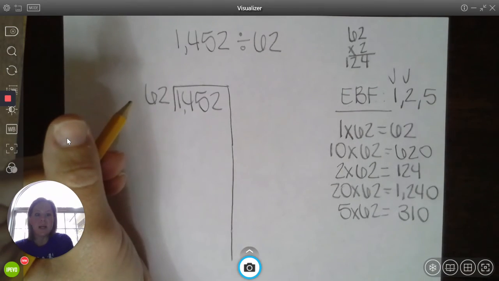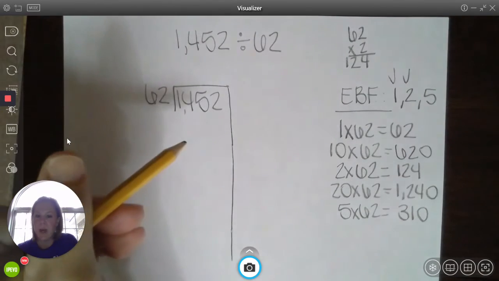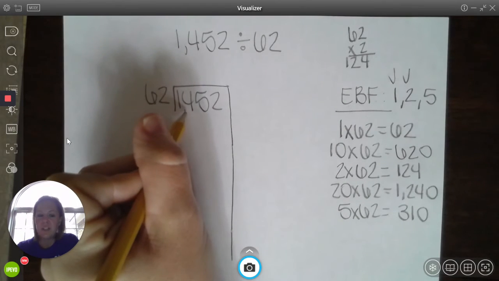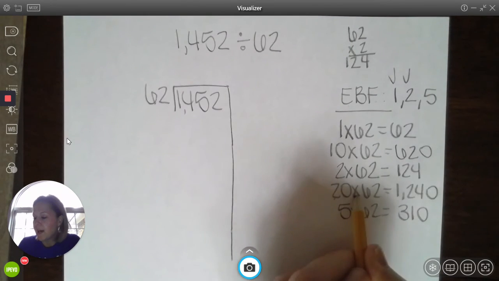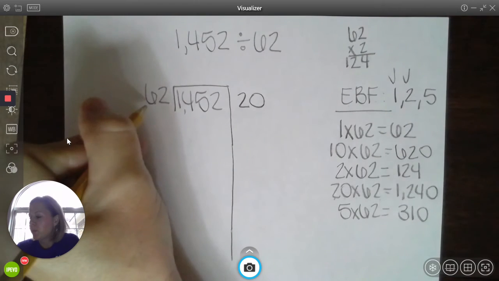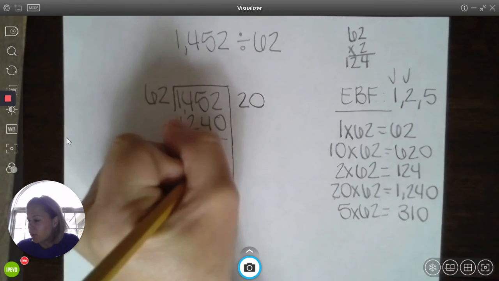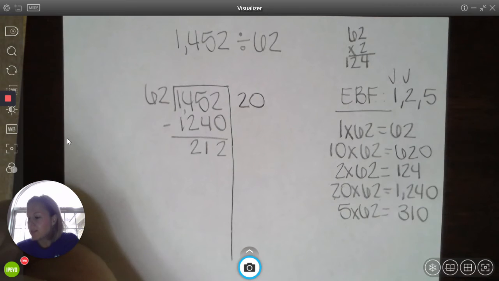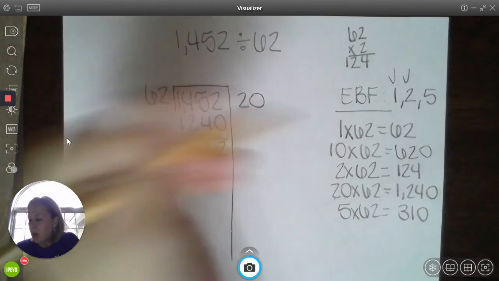So once all of that work is done, and this is the bulk of the work, then I can start using my facts to divide out. Of course, my goal is to get to 1,452 as fast as I can, and that gives me right here 20 groups of 62. So I put my partial quotients over here. 20 groups of 62 gives me 1,240 that I can go ahead and take out. And this is where it becomes a little bit like standard algorithm-ish. Now my goal is to get to 212. I have 212 remaining. So that would be a group of 2.